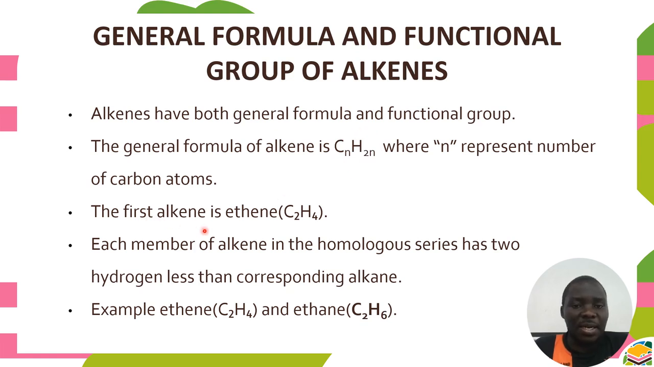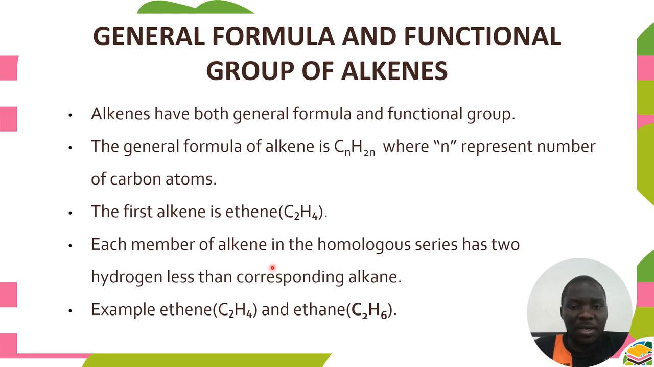So the first alkene now is ethene. But in alkanes, we said the first alkane is methane. The reason why we don't have methene is that methane only has a single carbon, so we can't put a double bond in it. That's why we don't have it. The first alkene is ethene, where we can have a double bond.